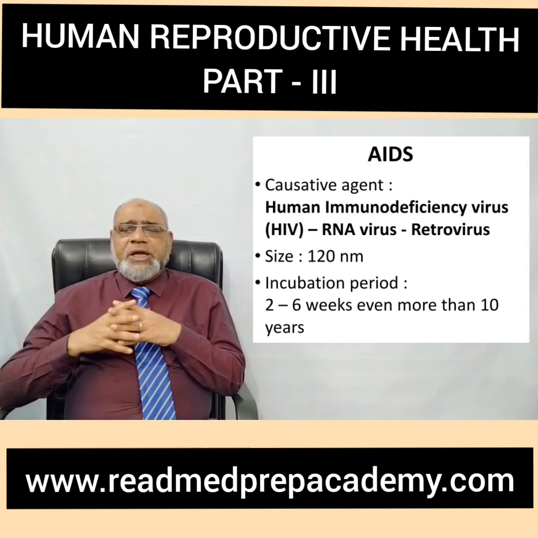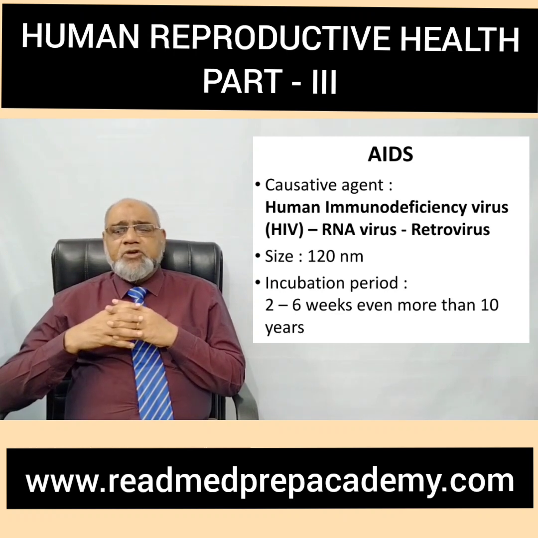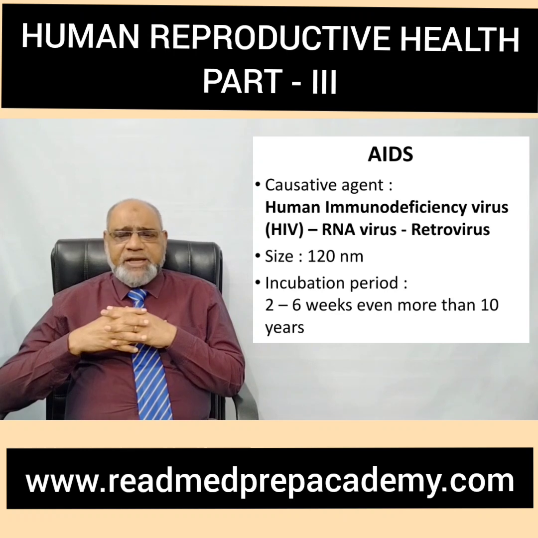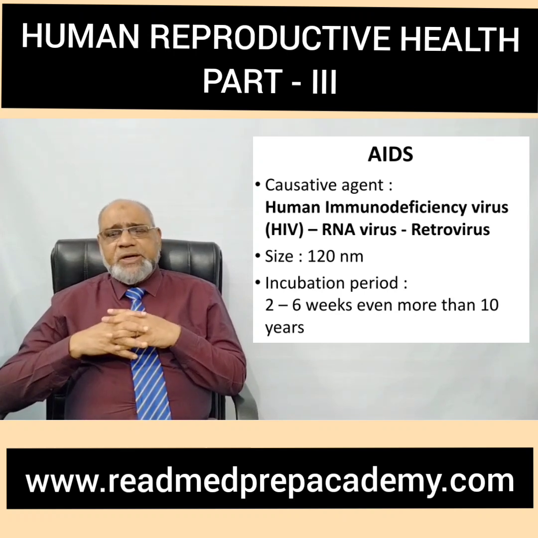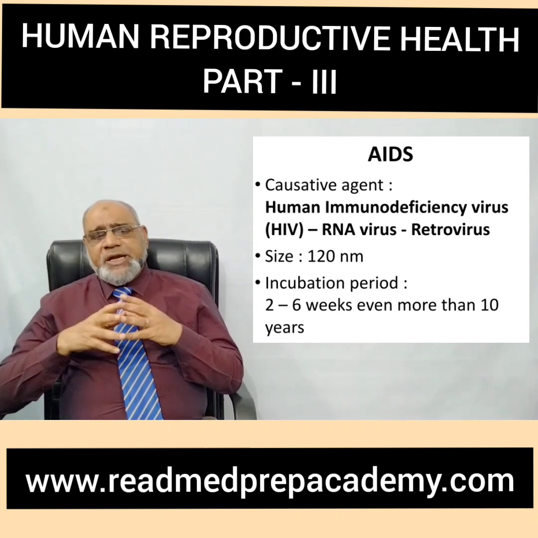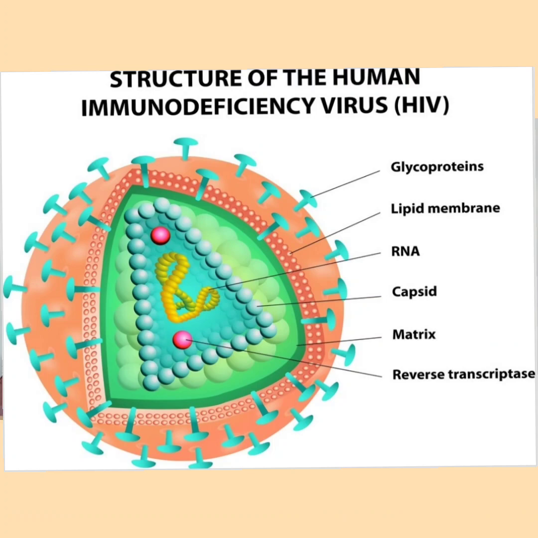Now we will discuss acquired immunodeficiency syndrome, which is caused by a virus called human immunodeficiency virus or HIV. It is an RNA virus belonging to the family retrovirus. The size of the virus is 120 nanometers. The incubation period is 2 to 6 weeks, even more than 10 years sometimes. In the structure of the human immunodeficiency virus, you can see it contains a glycoprotein coat, a lipid membrane, RNA present in the center surrounded by a capsid coat, and the matrix is seen, and the enzyme present in this virus is reverse transcriptase.